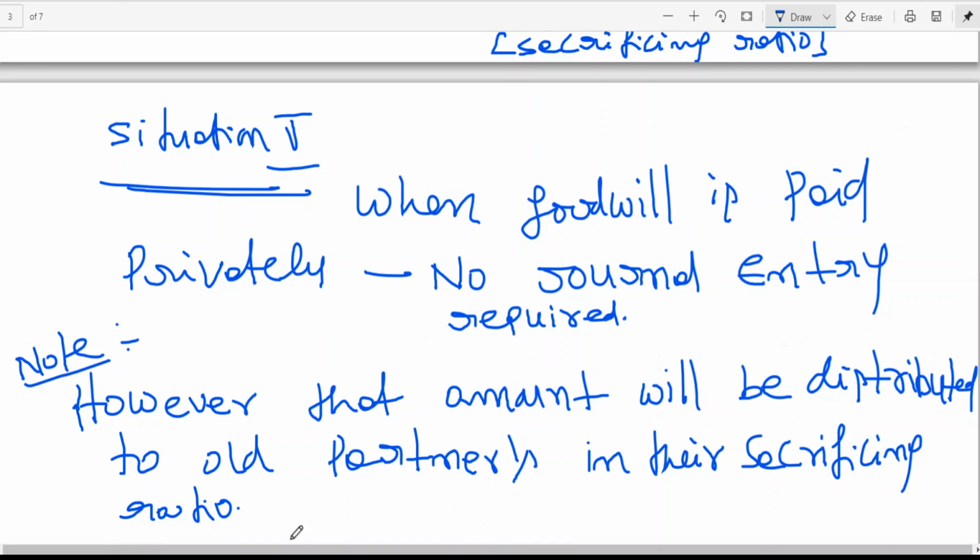That means it is not being shown. Suppose he brought 25,000. A sacrificed 15, B sacrificed 10. You will be giving 15,000 and 10,000, but that will not be recorded. Goodwill is paid privately, no entry is required, but that amount is given to the partners in their sacrificing ratio.